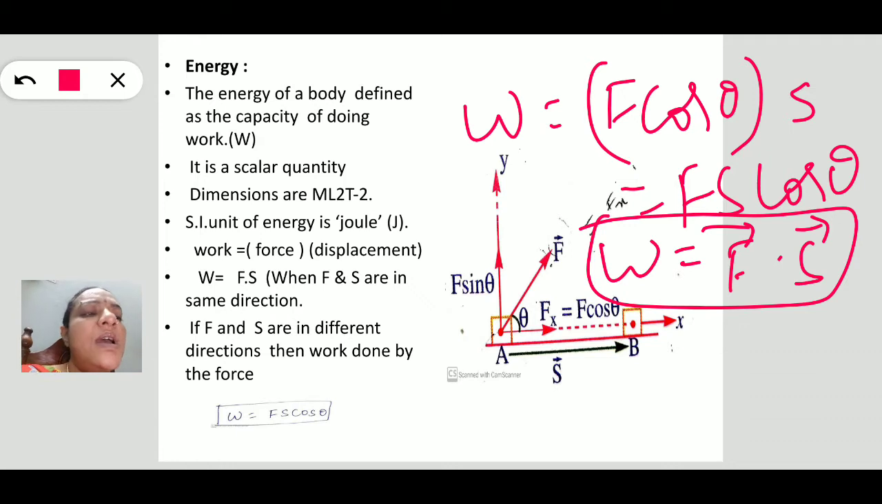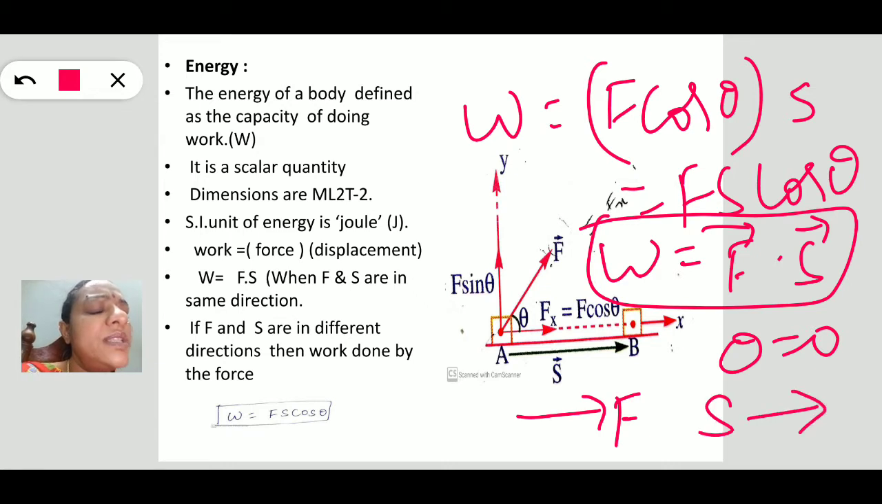Fs cos theta. If theta is equal to 0, it means force and displacement are in the same direction. Cos 0 is equal to 1. So work is simply equal to force into displacement. Simply we can say that the product of force and the displacement is known as the work. So this is the calculation of work. Anyhow, work and energy have the same units and the same dimensional formula.